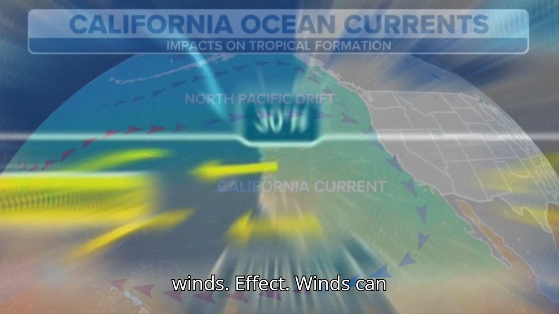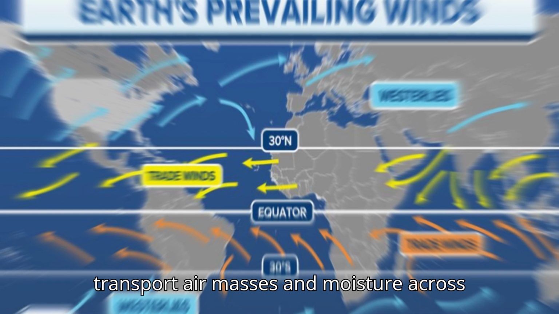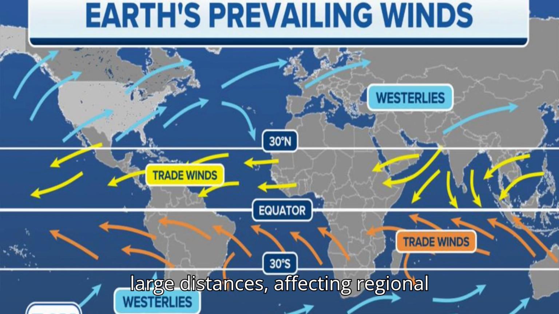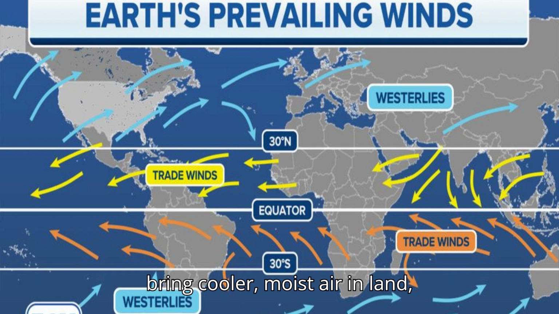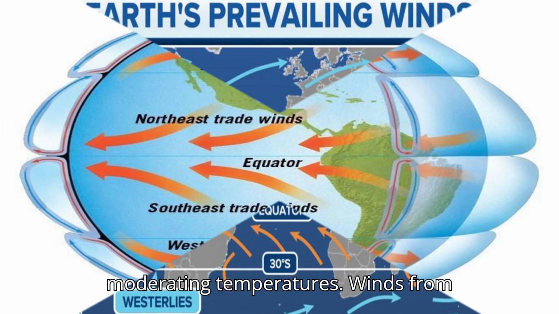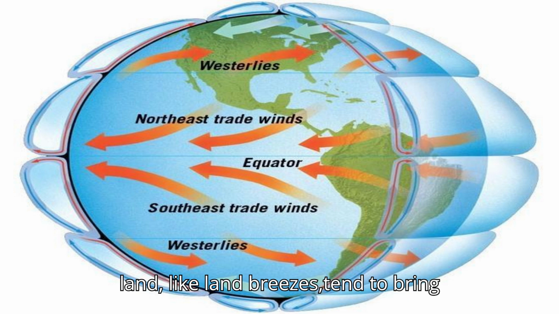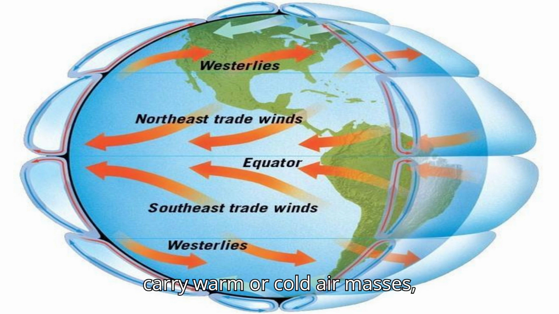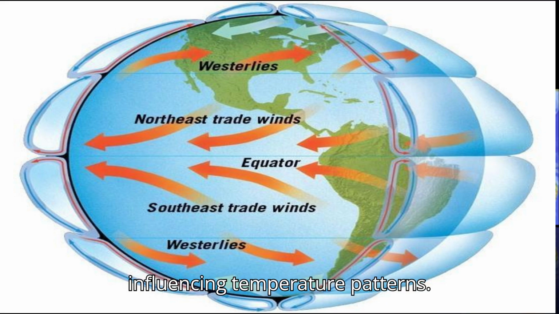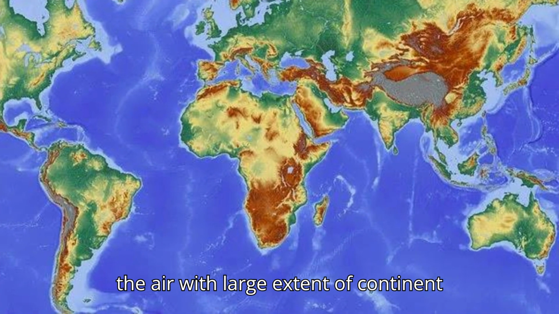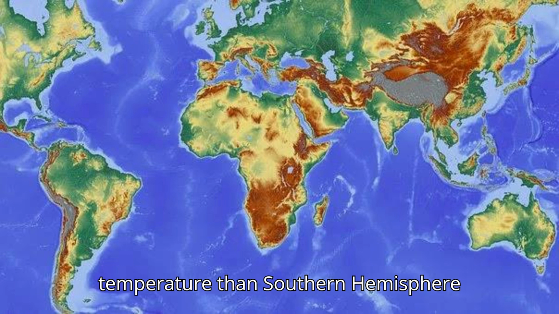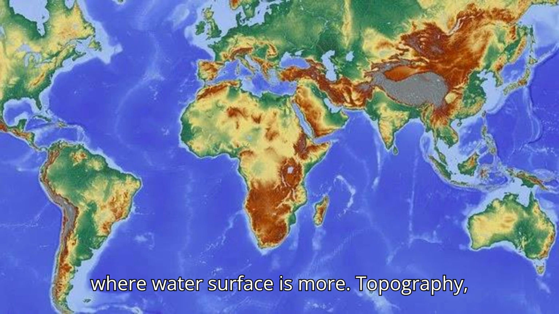Prevailing winds. Effect. Winds can transport air masses and moisture across large distances, affecting regional temperatures. Explanation. Winds from the ocean, such as sea breezes, can bring cooler, moist air inland, moderating temperatures. Winds from land, like land breezes, tend to bring drier and warmer air. Winds also carry warm or cold air masses, influencing temperature patterns. Distribution of continents. The Northern Hemisphere, with a larger extent of continent than ocean, experiences a higher range of temperature than the Southern Hemisphere, where water surface is more.